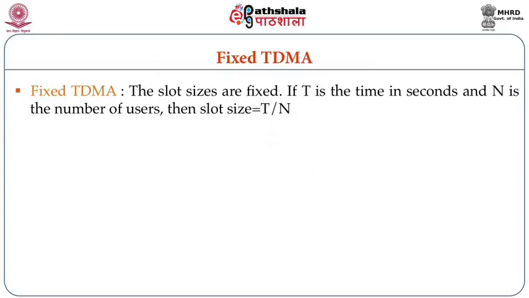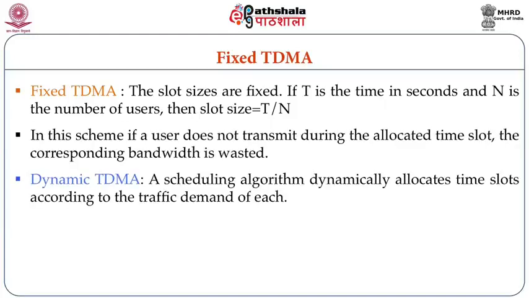Now again, there are two variants of this scheme. Fixed TDMA, in which the slot sizes are fixed. That is, if t is the time in seconds and n is the number of users, then the slot size is equal to t by n. Dynamic TDMA, in which the time slots are assigned according to the traffic demand of each user. Now this overcomes the limitation of fixed TDMA, in which if a user does not transmit during the allocated time slot, the corresponding bandwidth is wasted.